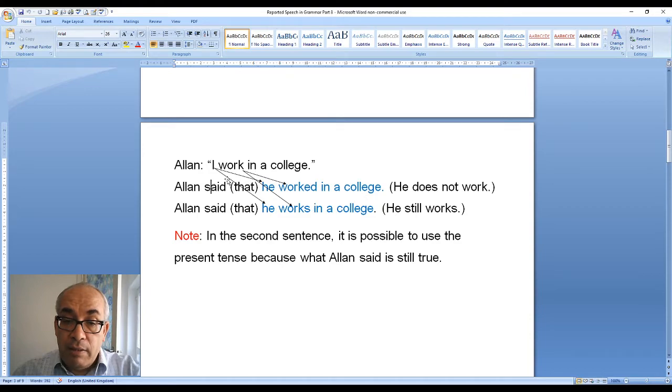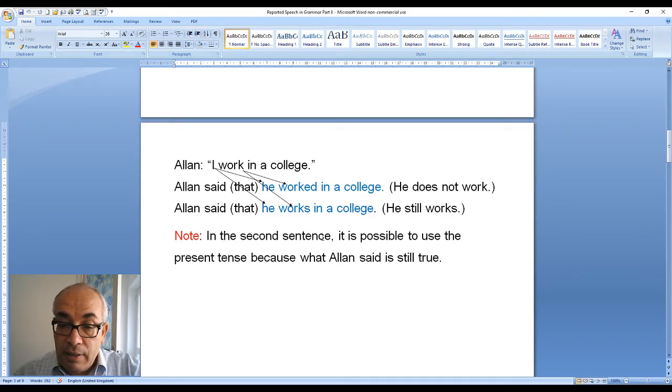Now, said is past. I change I into he. I change work into worked. In this sentence, Alan doesn't work in the college. Because Alan doesn't work in the college, I change work into worked. If Alan still works in the college, I don't change work. So: Alan said that he works in a college. Here, work, I make it present. I leave it. I don't change it into past. But as I said, most of the time we have to change the tense in reported speech.